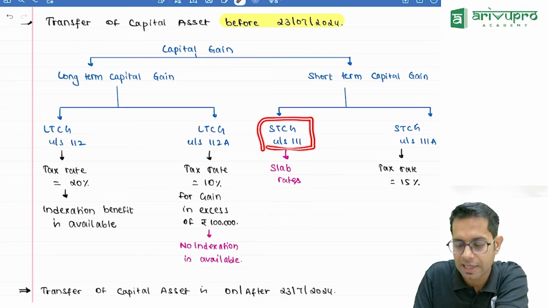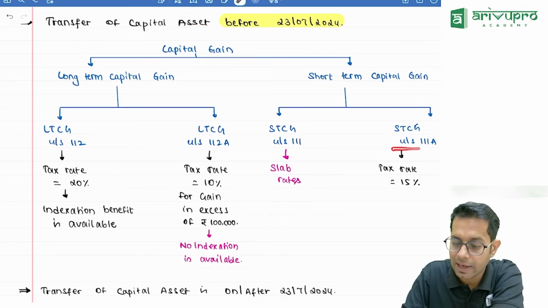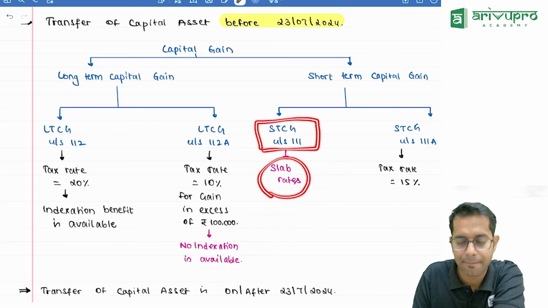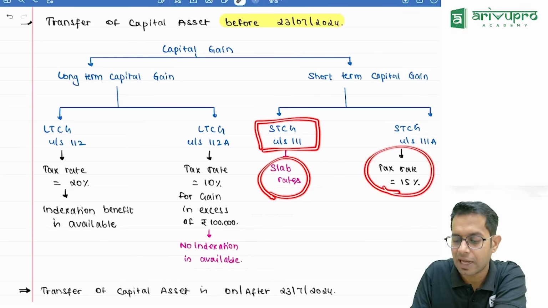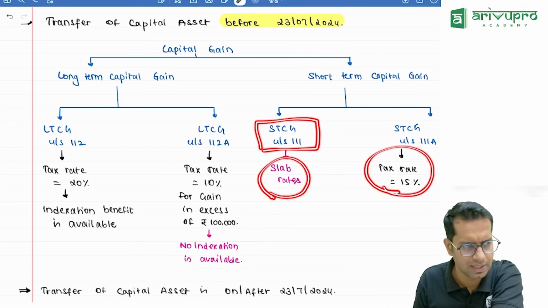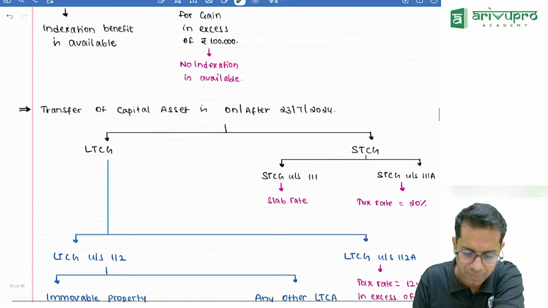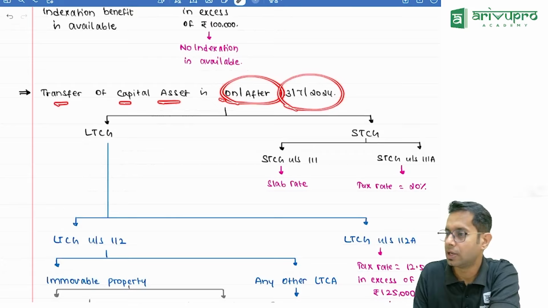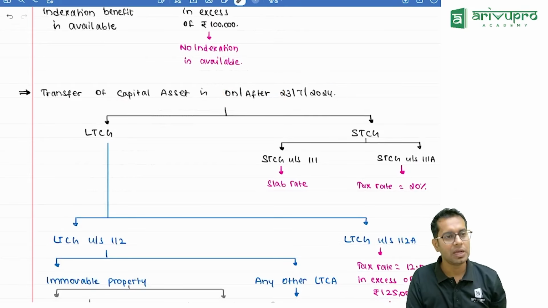Short-term capital gain is taxable under 111 and 111A. If it is short-term capital gain under section 111, then it is taxable at slab rate, whatever slab rates are there. And if it is 111A, 15%. Now, sir, what if the capital asset is transferred on or after 23rd July 2024, sir?